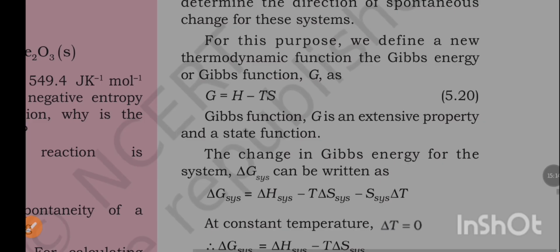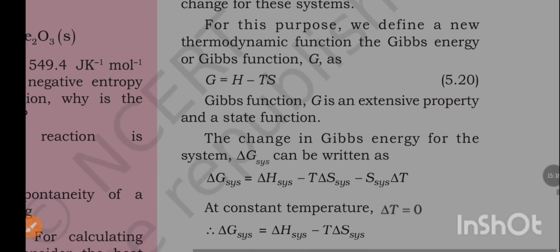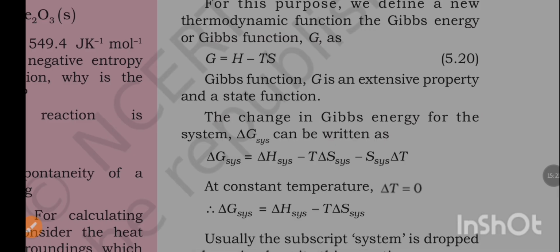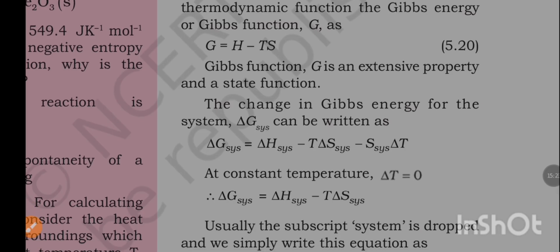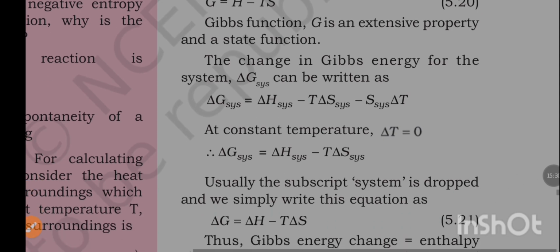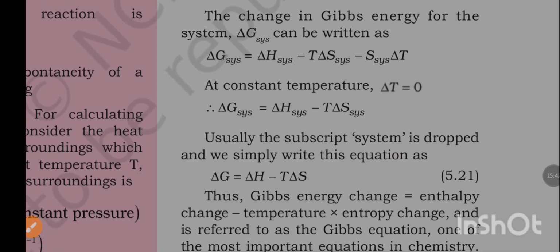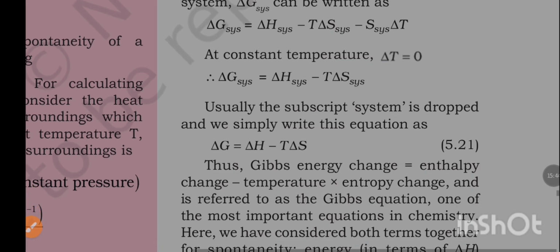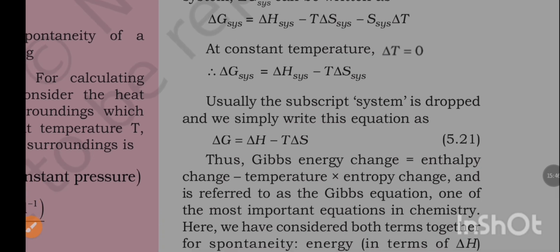For this purpose, we define a new thermodynamic function, the Gibbs energy or Gibbs function G, as G is equal to H minus TS. Gibbs function G is an extensive property and a state function. The change in Gibbs energy for the system ΔG system can be written as ΔG system is equal to ΔH system minus TΔS system minus S system ΔT. At constant temperature, ΔT is equal to 0. ΔG system is equal to ΔH system minus TΔS system.